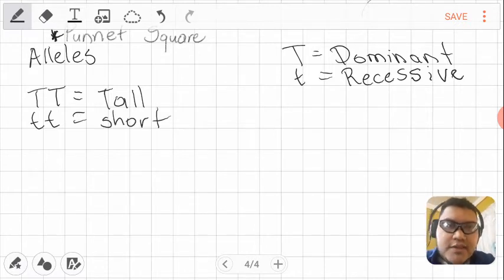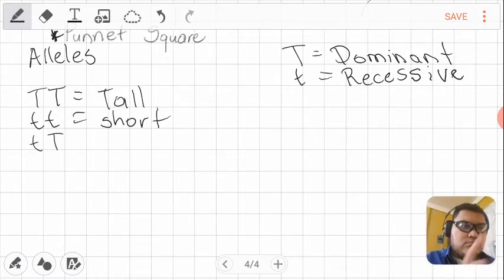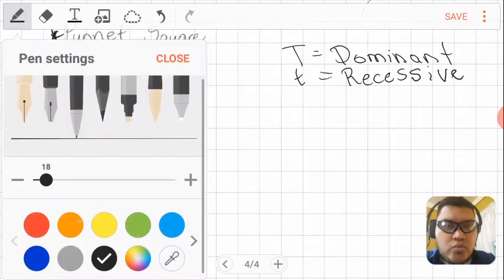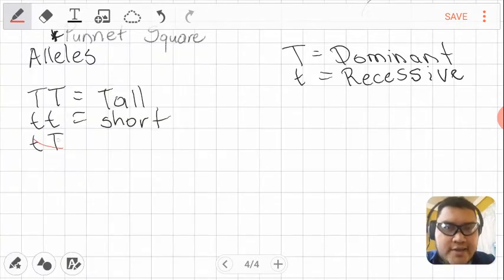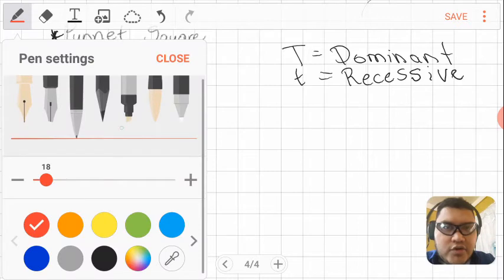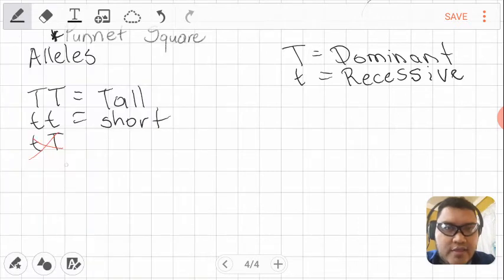And maybe you're asking, Mister, what happens if you have mixed a capital and a lowercase? Can I write it like this? Lowercase, capital, like this? Nope, that is not correct. Always, when you are going to write it, you have to do it first the capital and then the lowercase. So if you're going to have two characteristics, we'll go like this.